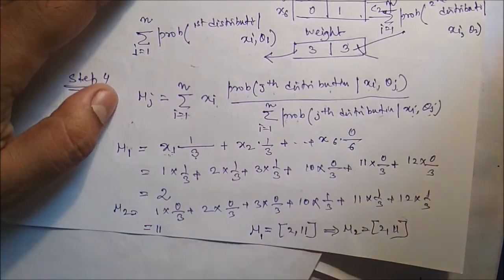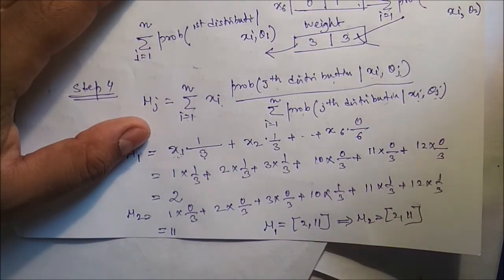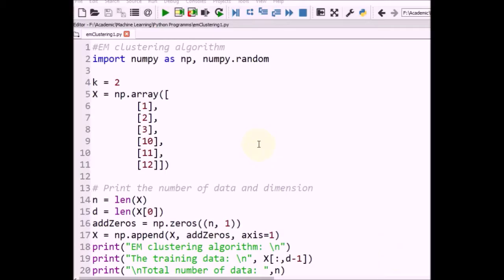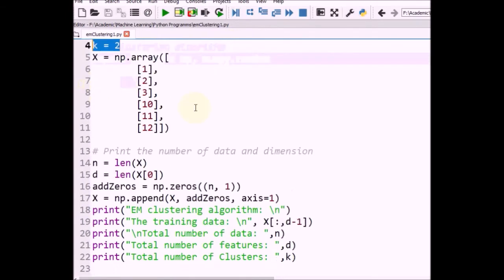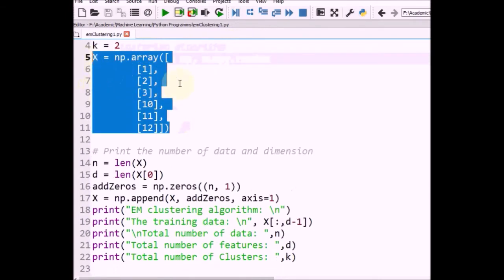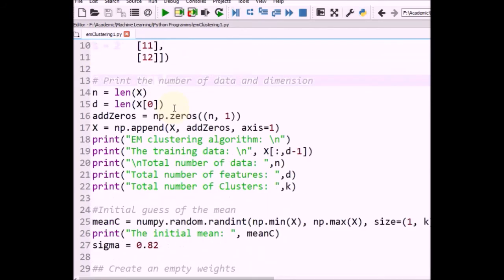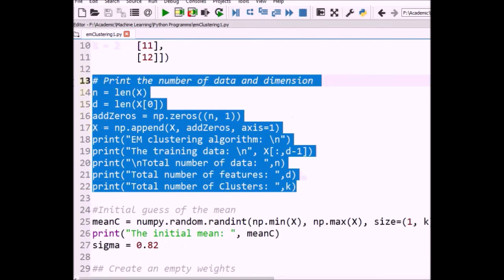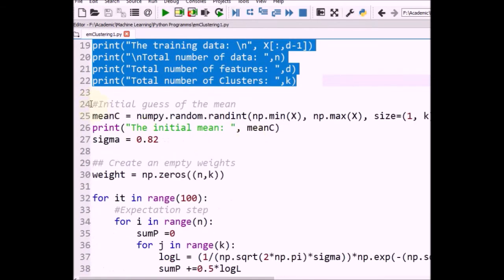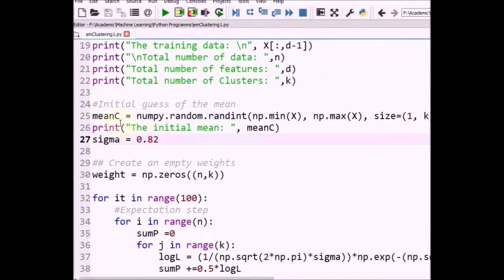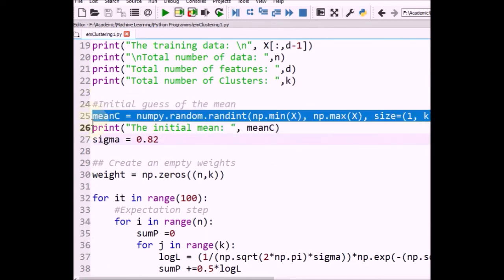Now we'll see the Python implementation of the expectation maximization algorithm. This is our Python implementation of the expectation maximization clustering algorithm. Here we need the NumPy package. Here the number of clusters is assumed to be 2. This is our input data: 1, 2, 3, 10, 11, 12. These are the lines through which we print the number of data and the dimension. Now this is the initial guess of the mean. Through this line we guess the initial means, and here we print the initial mean.